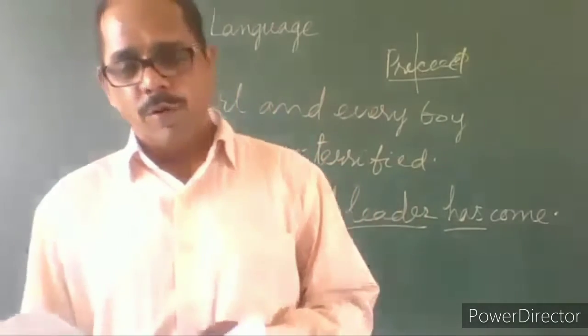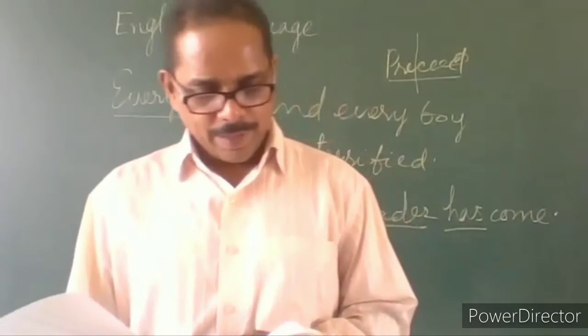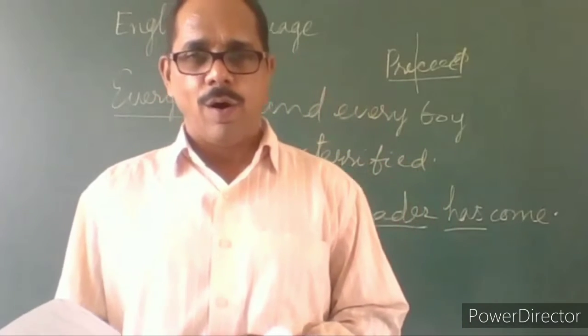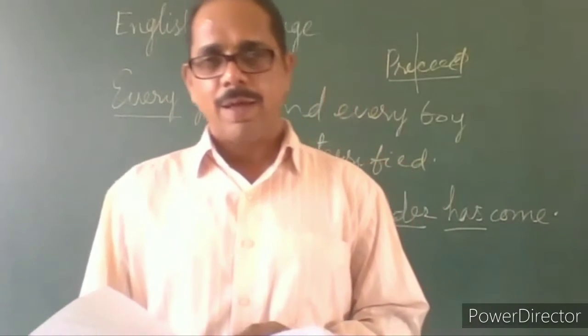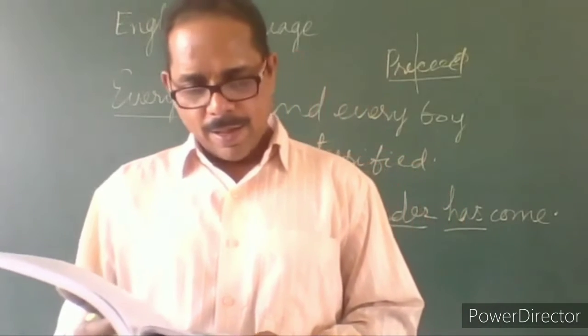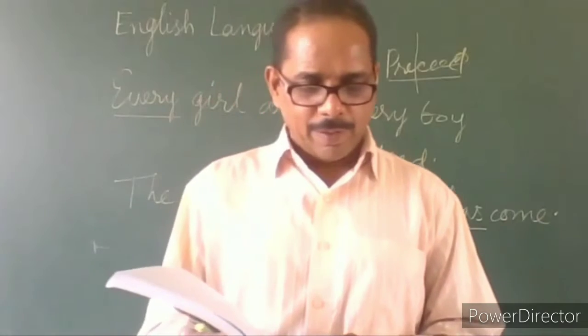We'll go to the next rule, rule number E. Two or more singular subjects connected by or, nor, either or, neither nor, take a verb in the singular.